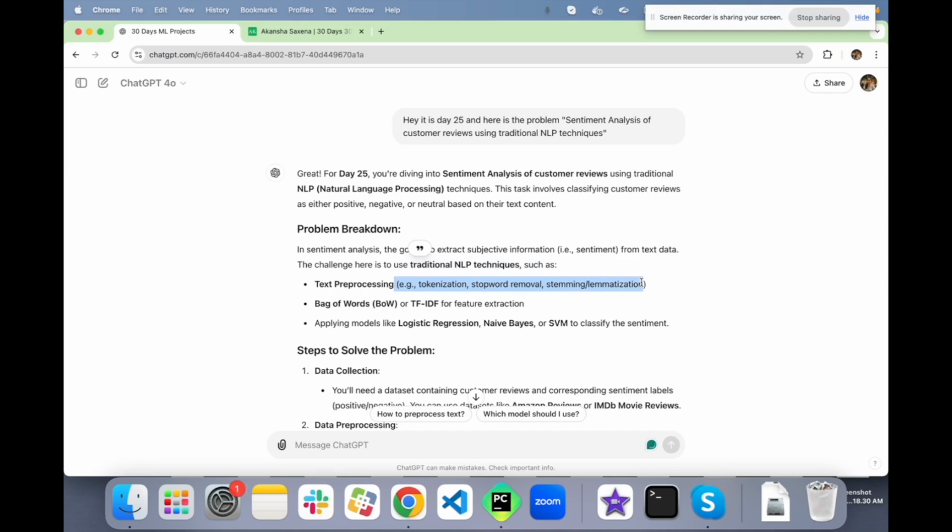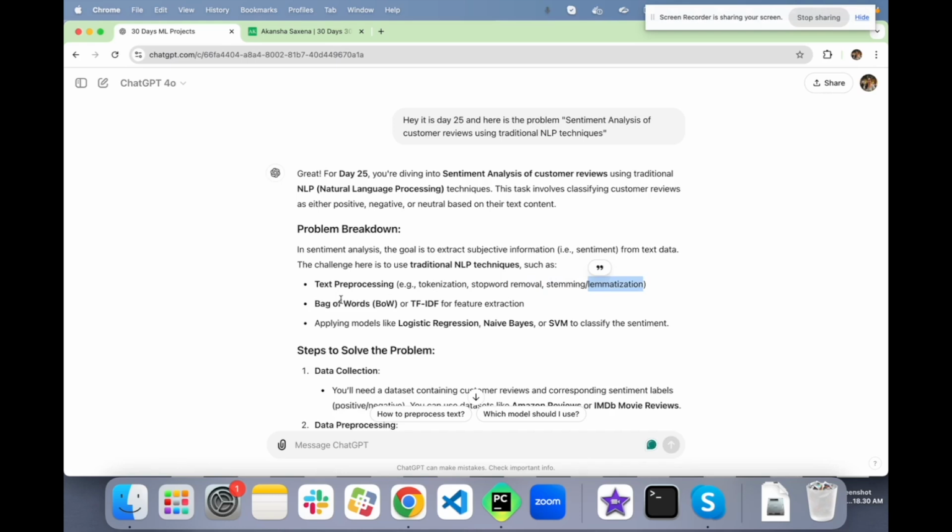We have done this in two or three of our problems, where we identified whether an email was spam or ham. There were two more problems. So we use these steps, text pre-processing, where we have applied tokenization, stop word removal, and stemming or lemmatization. We have understood what each of these terms represent.